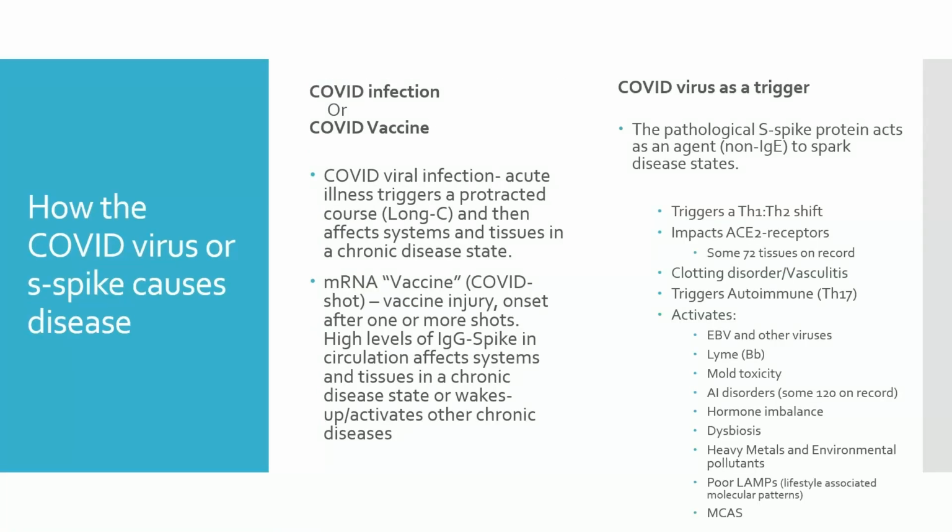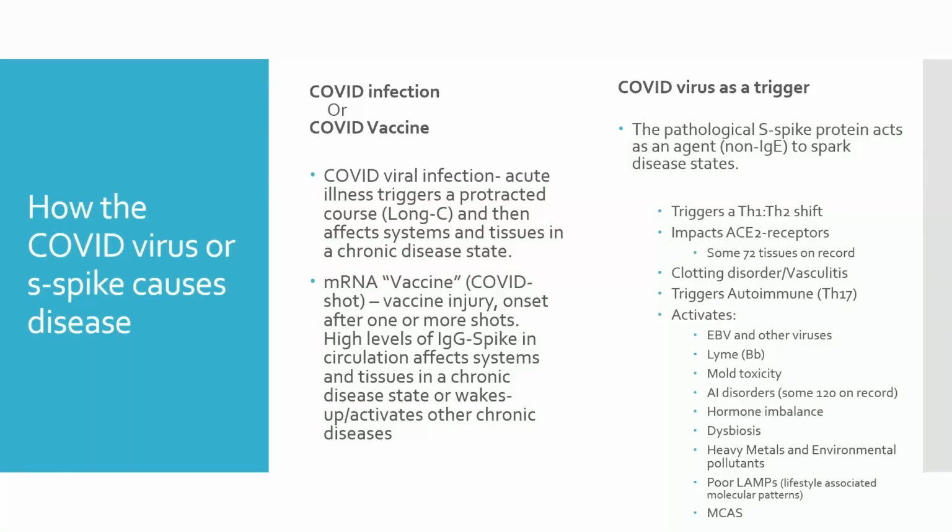Well, here on this slide, we'll talk about how the COVID virus and the S spike protein causes disease. So we know from the COVID infection, along with the COVID shots, there is a COVID viral infection, which is an acute illness triggered by protracted course, sometimes long COVID or long C as we refer to it, and then it affects the systems and tissues in a chronic disease state.